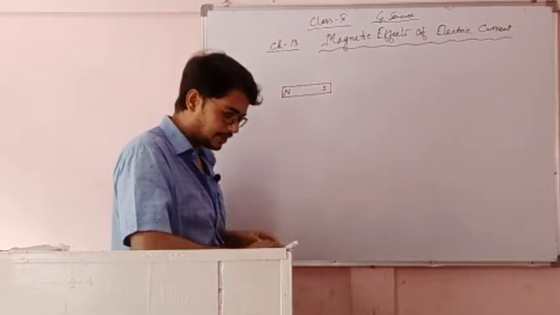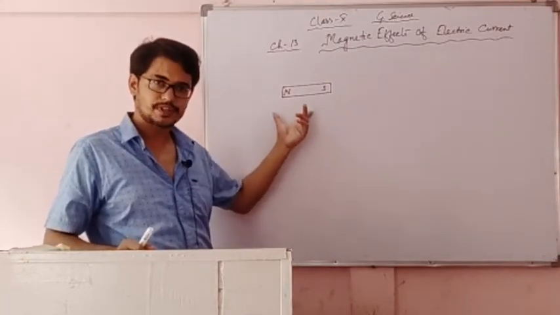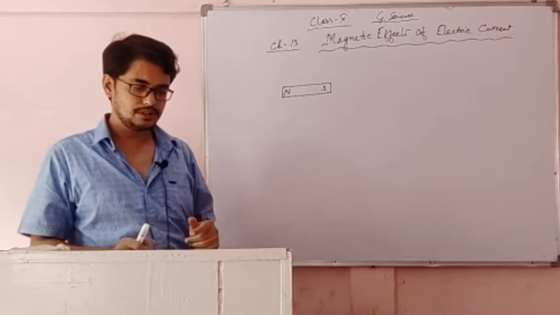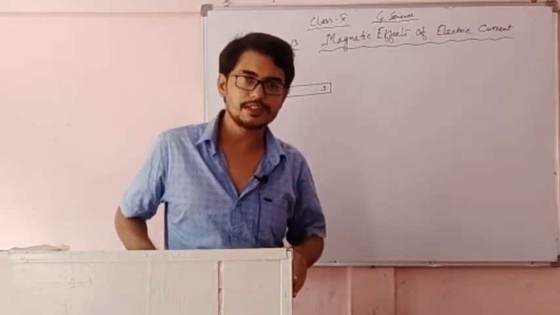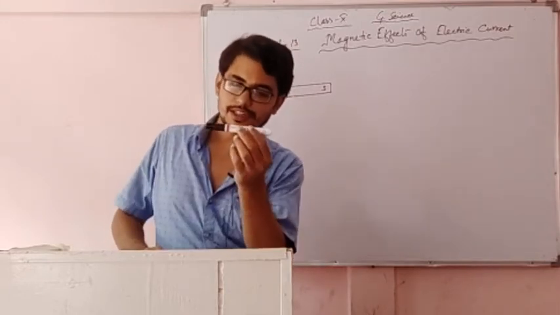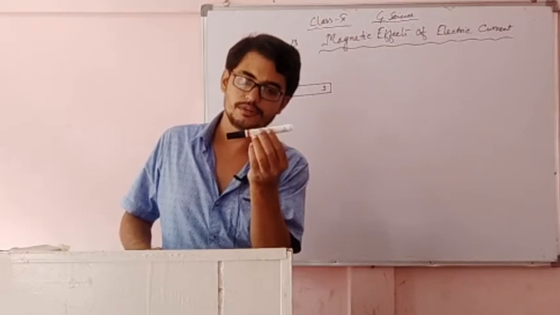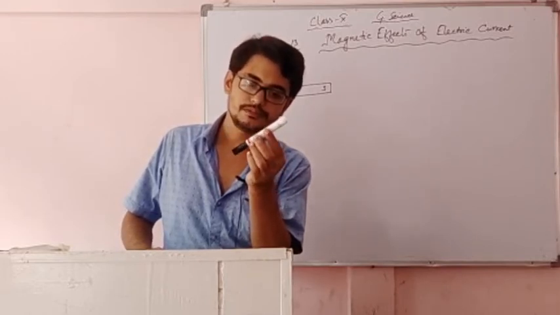Now, how do we identify the poles of the magnet? Every magnet has two poles, the north pole and the south pole. If I take a magnet and we don't know which pole is the north pole and which pole is the south pole,